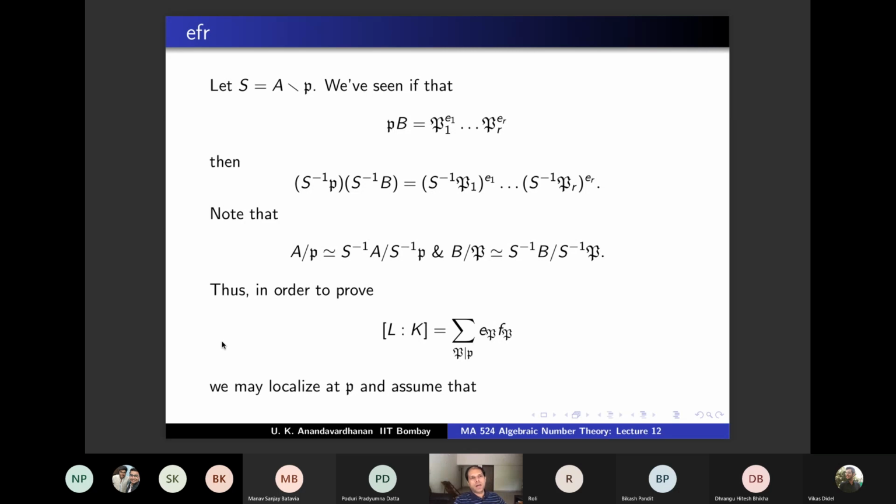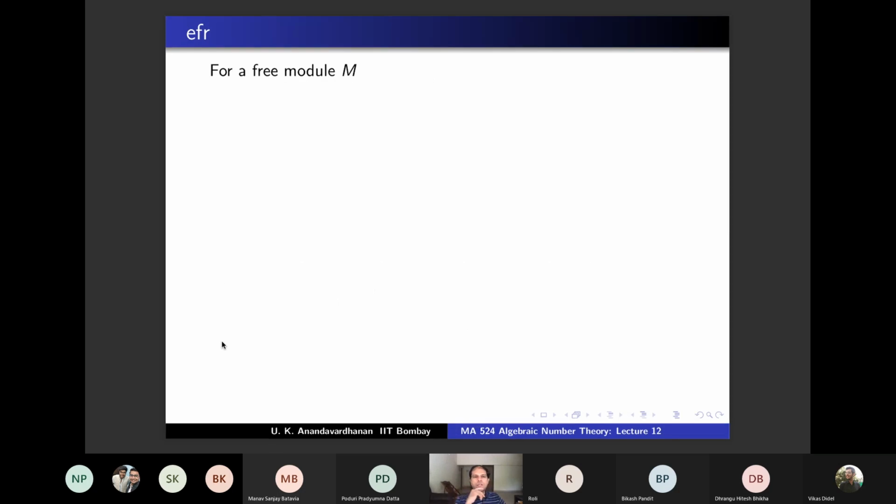So therefore there is a unique maximal ideal, and we know that if there are only finitely many prime ideals, then it is a PID. So the local ring A_P is also a PID because A is Dedekind. So it is a PID with a unique prime ideal, and therefore it's a DVR. That's the definition of a DVR. So you can assume that A is a DVR. In order to prove this result, you can assume that A is a DVR. If we prove it for DVR, then we have proved it for any Dedekind domain. So this is a without loss of generality statement. We have reduced to the case of A being a DVR. So now assume it's a DVR.